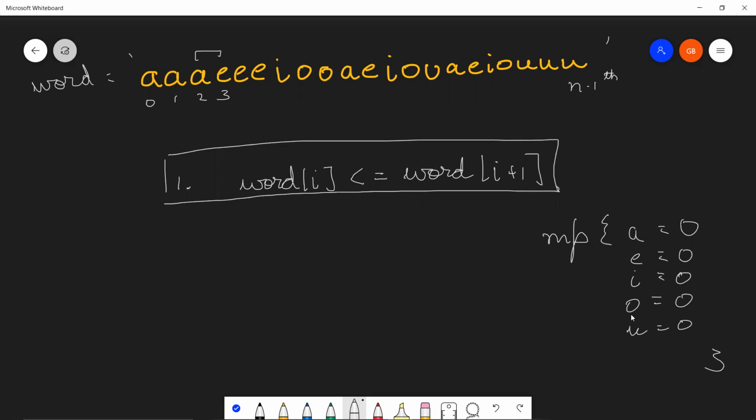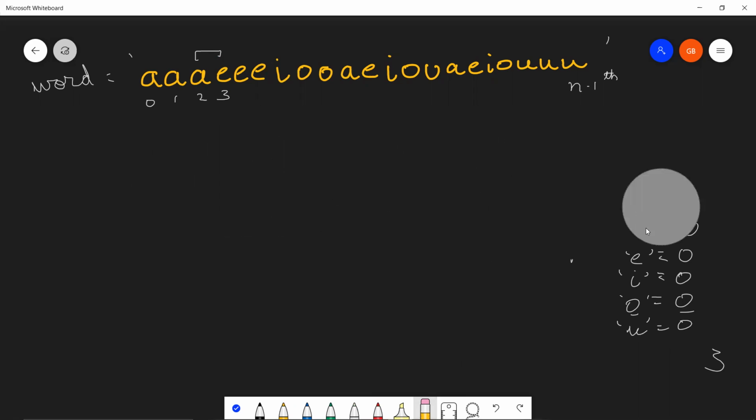Please do not confuse my O and my 0. Let me put the keys in quotes to show they are characters, and these are integers. Initially they will be 0, and as and when we encounter a character, we will simply increment its value in the map.